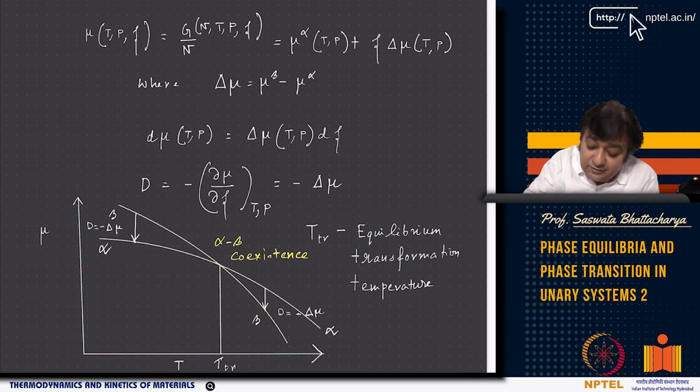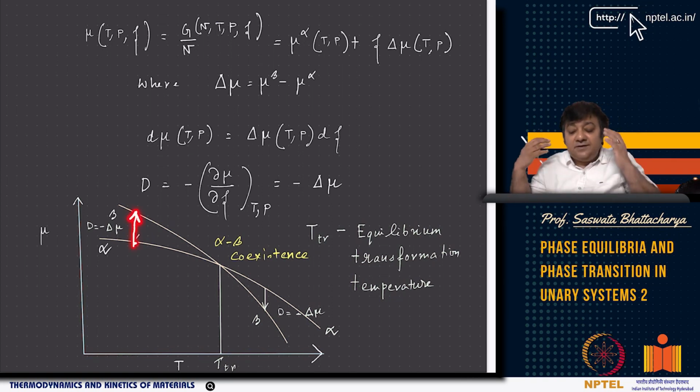But here, in the alpha to beta transformation, alpha itself is a thermodynamically stable phase and it has to transform to beta, which is not possible spontaneously. However, in a non-spontaneous way, if it is possible, then you have to do some work.